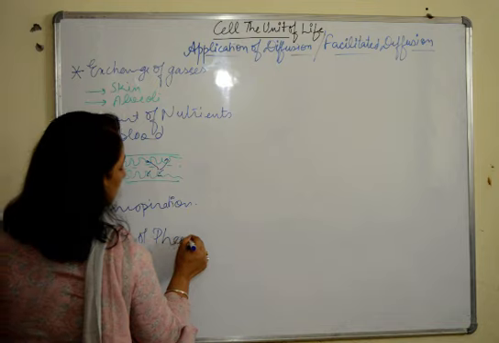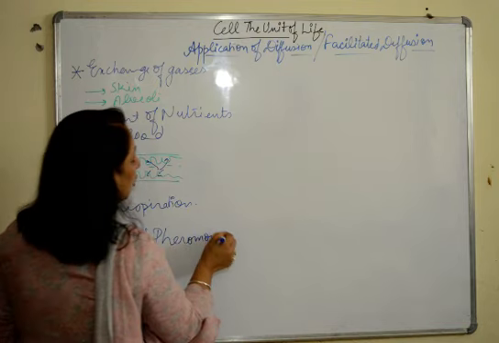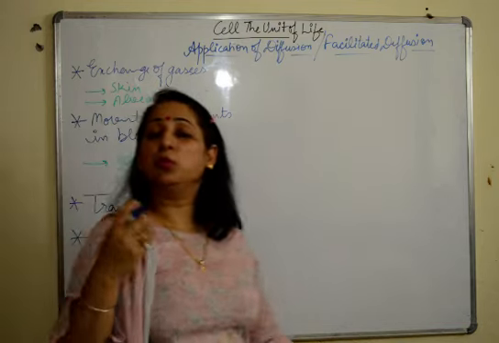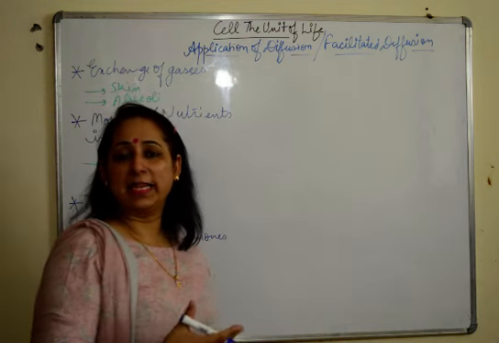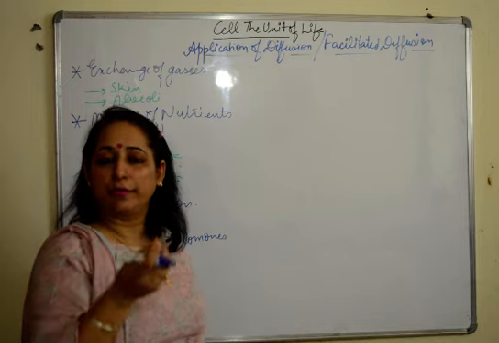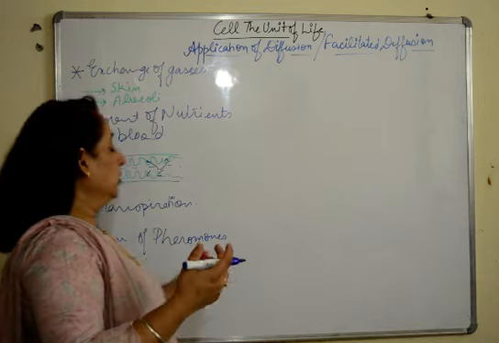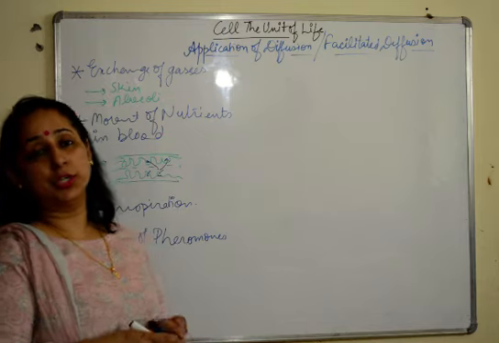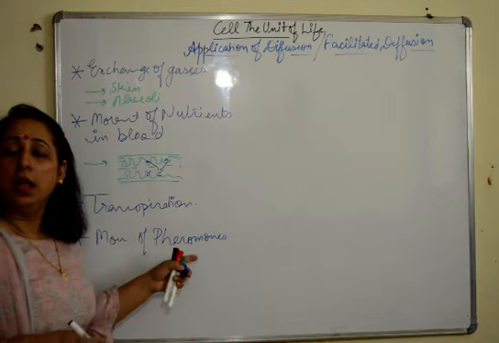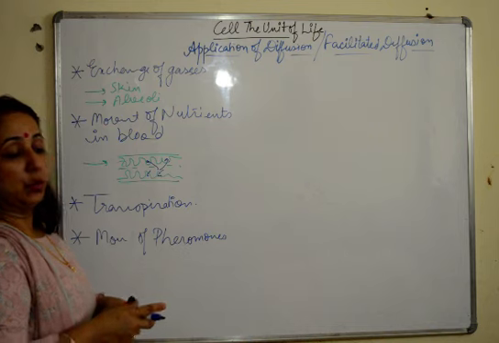It also helps in movement of pheromones. The pheromones are certain chemicals which are produced by insects as a mating substance, which is produced just to tell that okay fine, where to find. So these are pheromones which are produced and they are also diffused in nature. So the process of diffusion also helps in spreading of the pheromones.